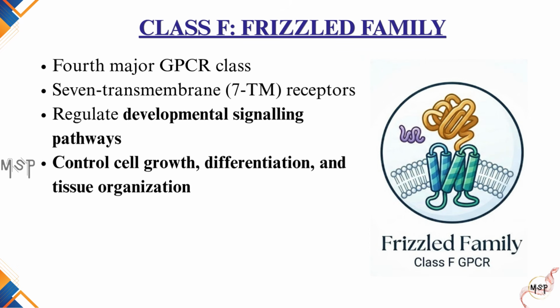The fourth and final major GPCR class is Class F, commonly known as the Frizzled family. Although these receptors share the characteristic 7-transmembrane architecture of all GPCRs, their primary function differs considerably from the previous classes. Rather than regulating classical neurotransmission or endocrine signaling, Class F receptors control developmental signaling pathways that determine how cells grow, differentiate, and organize into tissues.